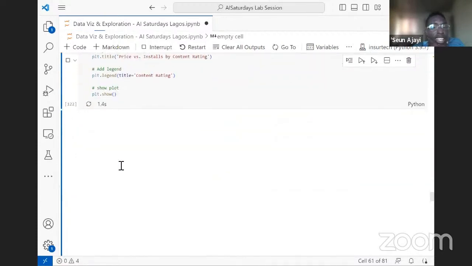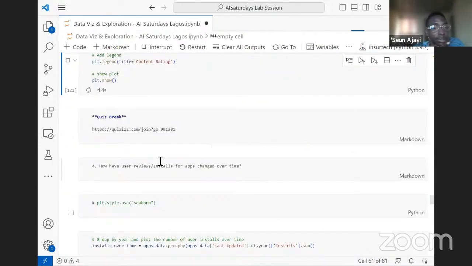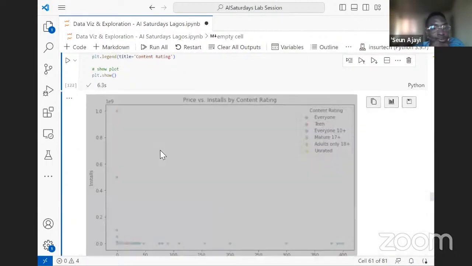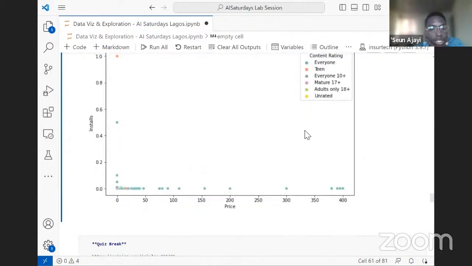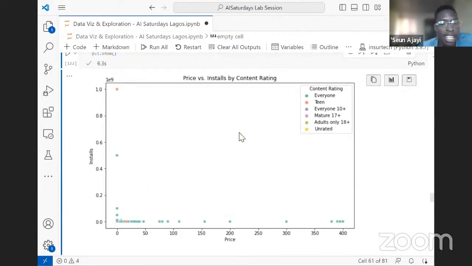Let's see what the output looks like. I'm certain it's already in. I don't know if you can see this. Okay, yeah. Can we see this? Now, what we see here is we have an installation range ranging from 0 to about 1 billion. This is quite much. So it will be compressing the data points that is falling at this edge. You can see a lot of zeros. We know quite well that we have more free apps than paid apps.